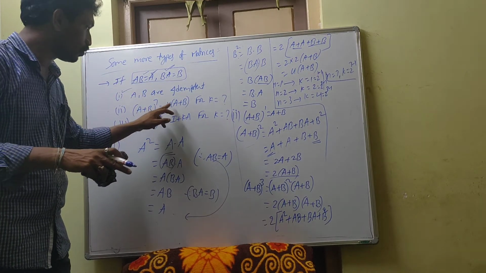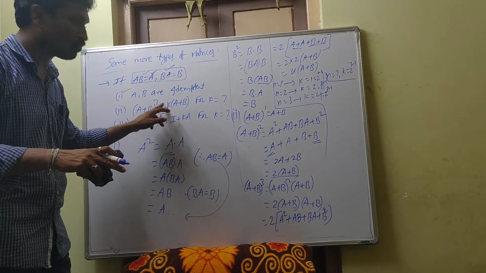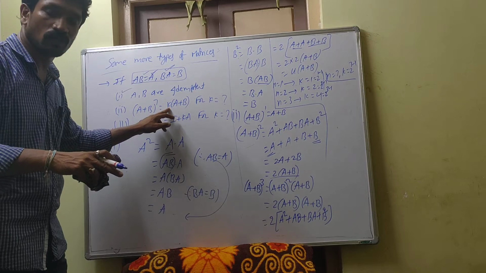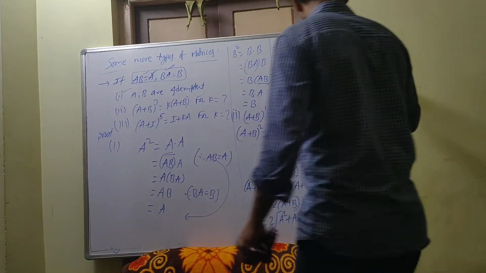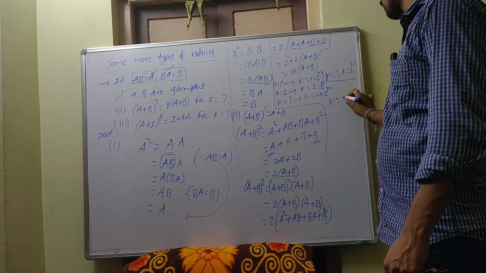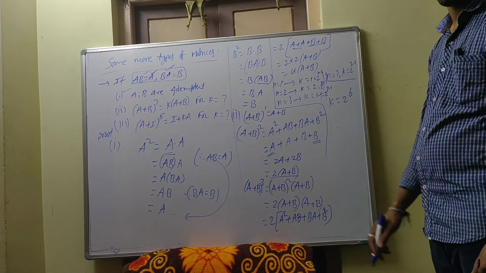If they given 10, 2 power 10 minus 1. If it is 20, 2 power 20 minus 1. If they given 2021, this will become 2 power 2021 minus 1. Okay, so now this k value is nothing but 2 power 7 minus 1, means 2 power 6. Okay, that is our answer.